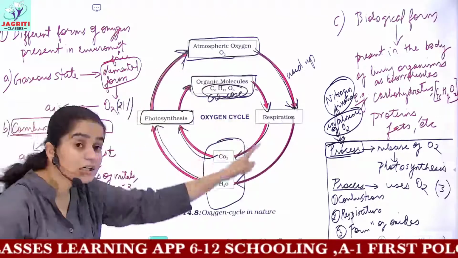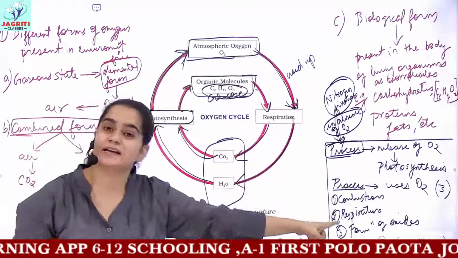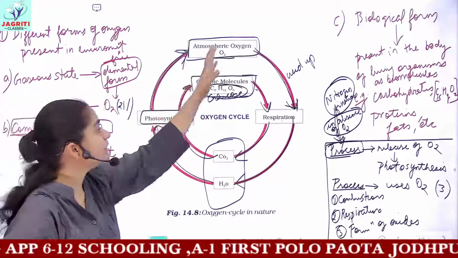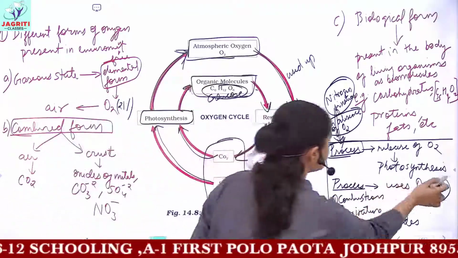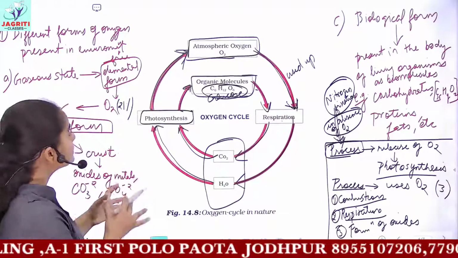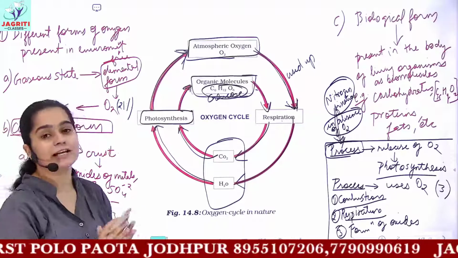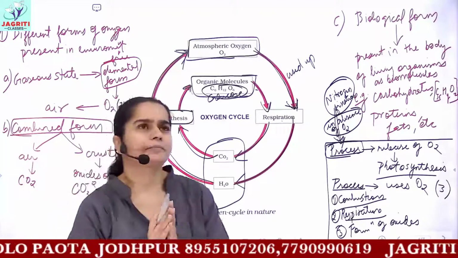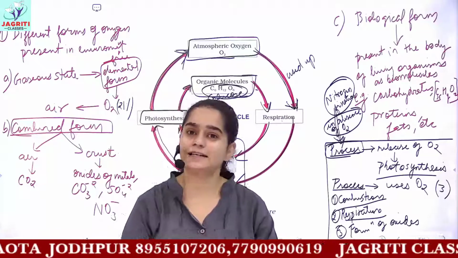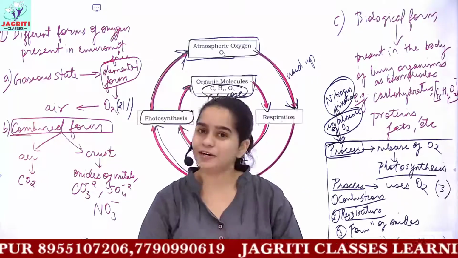So you have to learn this cycle, the diagram of the cycle, and then you can describe the cycle in this manner, and explain these processes in detail: combustion, respiration, everything. So this completes your oxygen cycle. Now in the next class, we'll be doing the nitrogen and carbon cycle. Then the topics left are the greenhouse effect and the ozone layer, ozone hole formation. So this would complete your chapter.